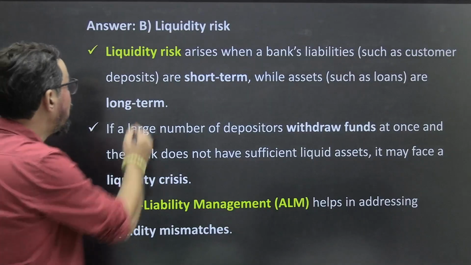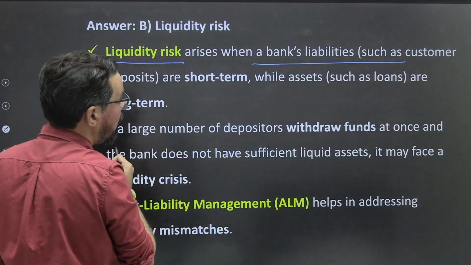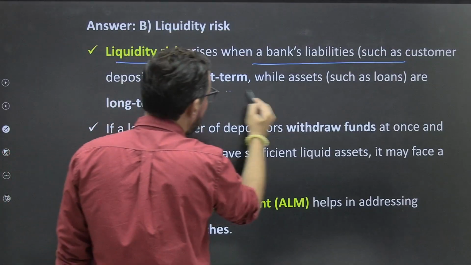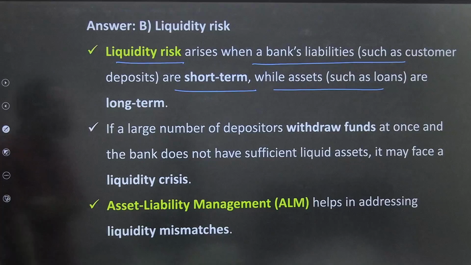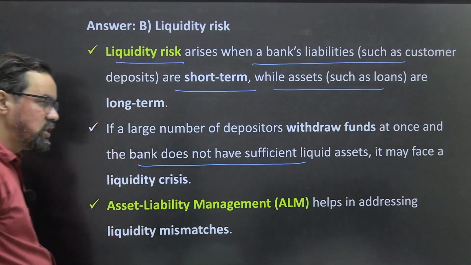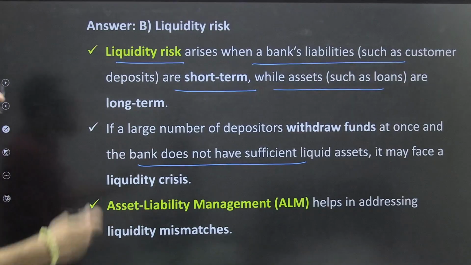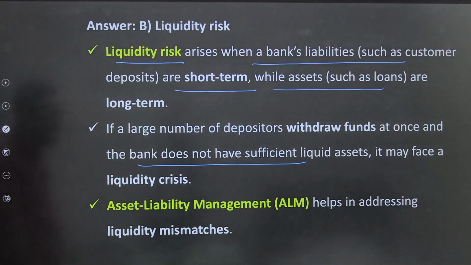Okay, so liquidity risk arises when bank liabilities such as customer deposits are short term while assets are long term. If a large number of depositors withdraw funds at once, the bank does not have sufficient liquid assets because you have already given that money to the borrowers for a longer period. It may face liquidity risk.